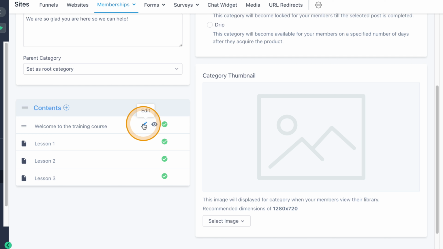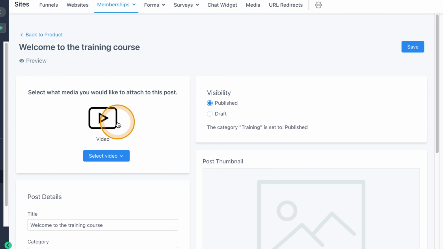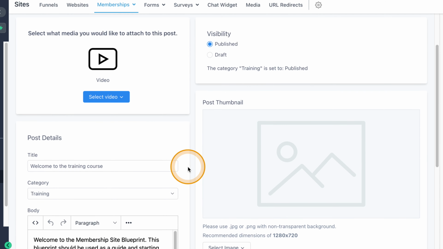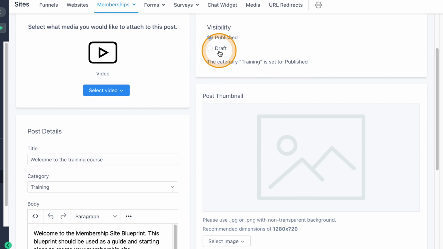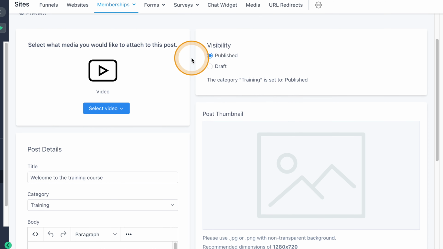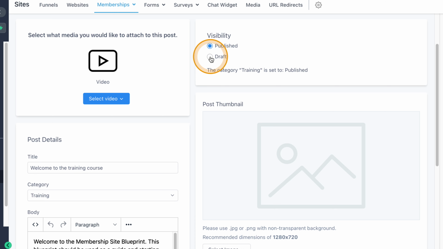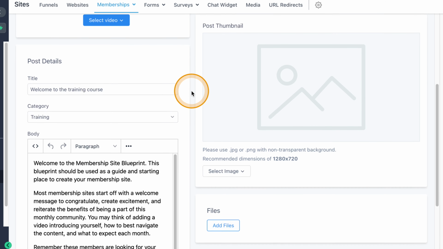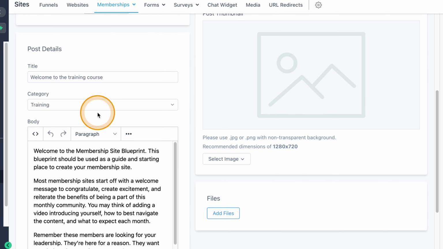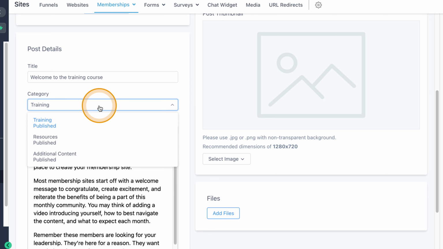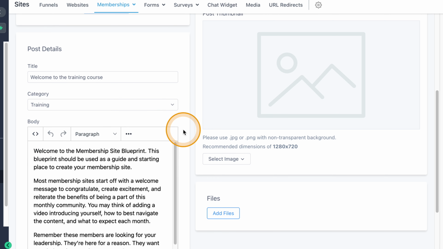So we're going to jump in here and mess around in some of these contents. Obviously, we've got our welcome to the training course. You can see inside of here, we can upload a video. We can choose to either work on this before anyone sees it. So if this were an active campaign, I could be developing new modules while the campaign is live and just put them in draft mode and then publish them when it's ready.